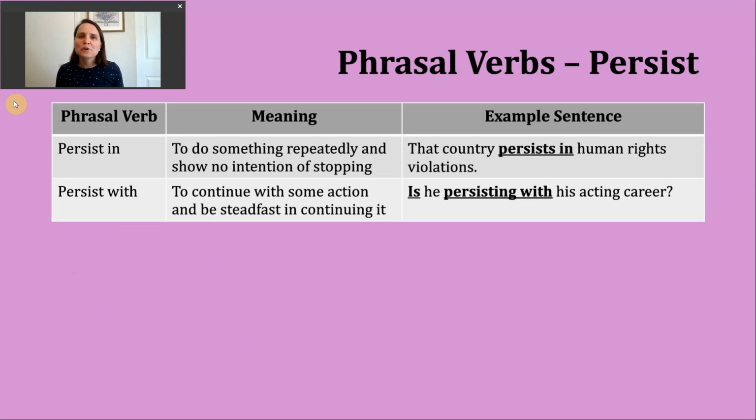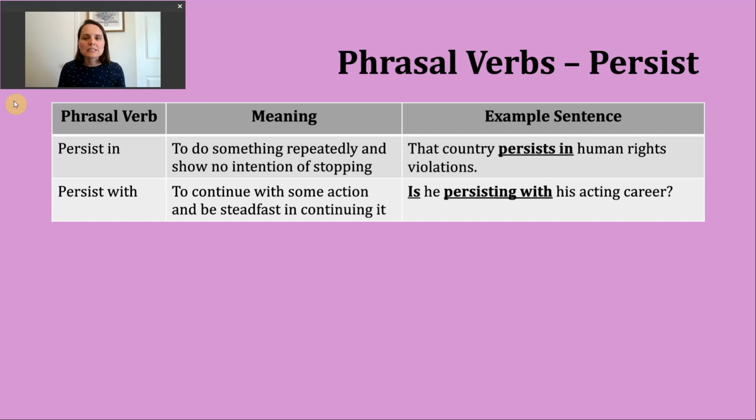So let's discuss the first. It's persist in. And both of these phrasal verbs are going to be connected to that idea of continuing. So persist in is to do something repeatedly and show no intention of stopping. Okay, so an example of this.